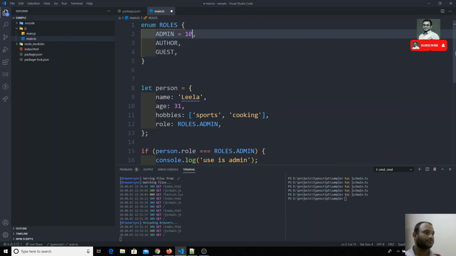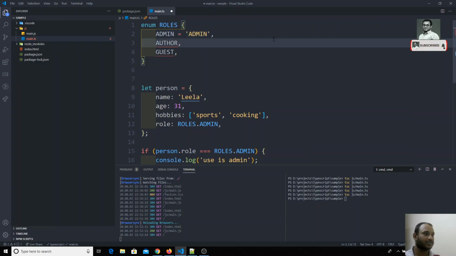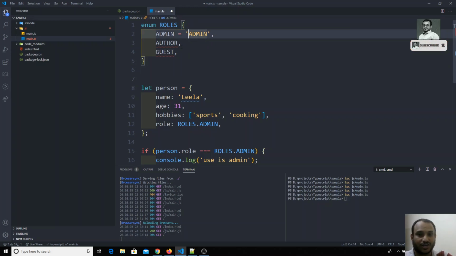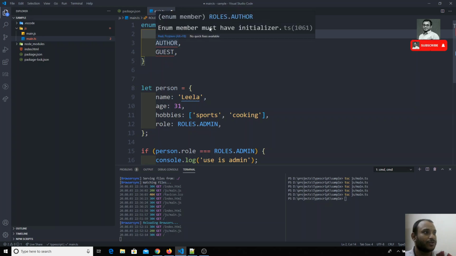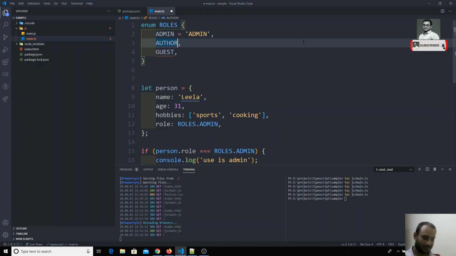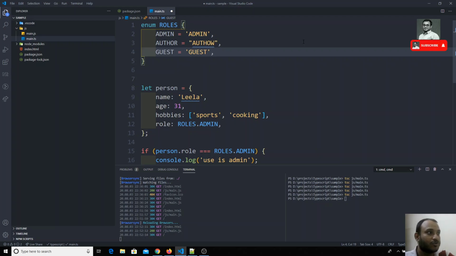Now if you want to give any string also, you can give admin like this. You can mention a string also. Now, enum must have an initializer, so from the next one onwards you need to mention the initializer. So you can mention author and guest as strings or something like this. You can mention strings, you can mention values, anything whatever you want.